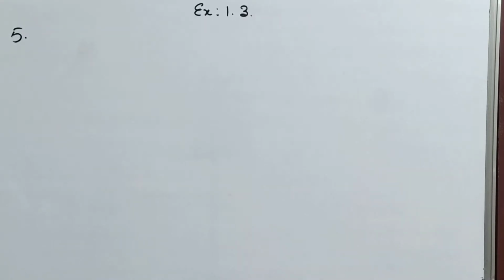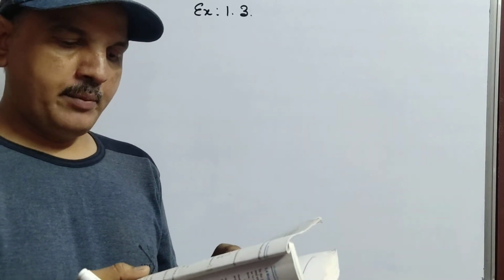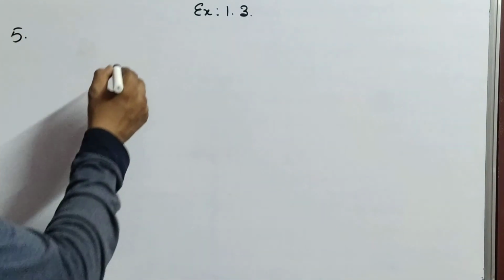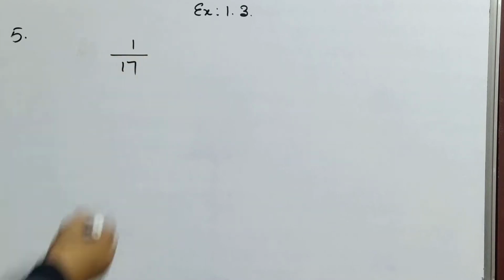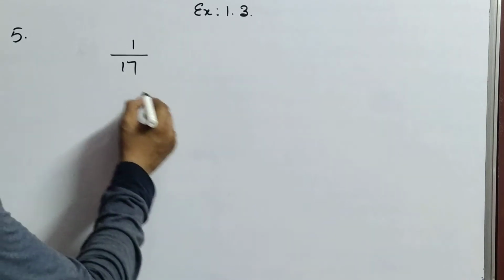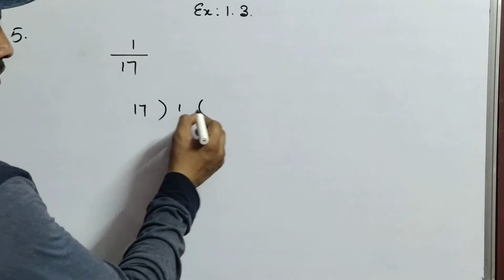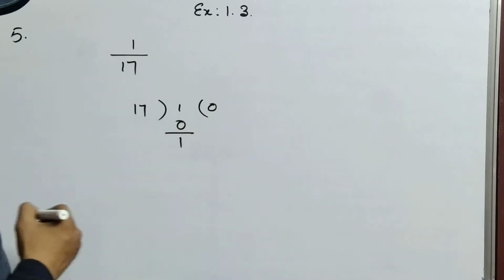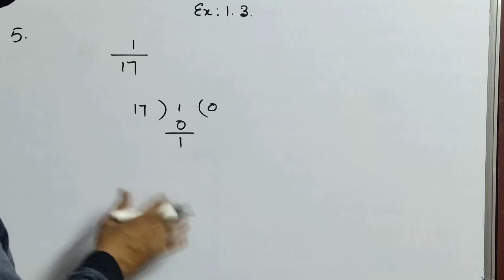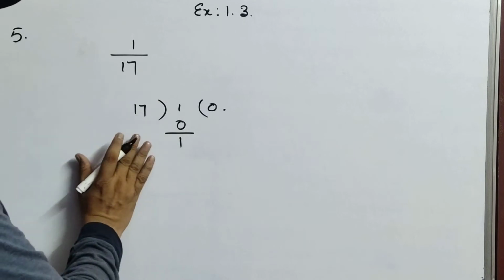Now coming to the fifth question, it is asking what can be the maximum number of digits in the repeating block of digits in the decimal expansion of 1 by 17. That means for 1 by 17, the maximum number of digits that can be in the repeating block. Here you will do division like this. Okay, 17 zeros are 0, like this you are going to get, but it never ends with 0, but you may get some numbers. I am not telling the same numbers you will get, just simply I am telling you one example.